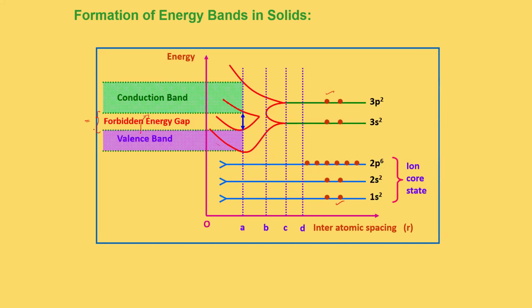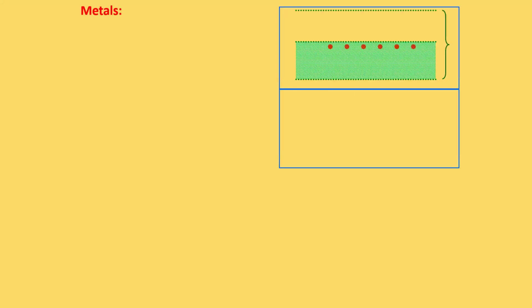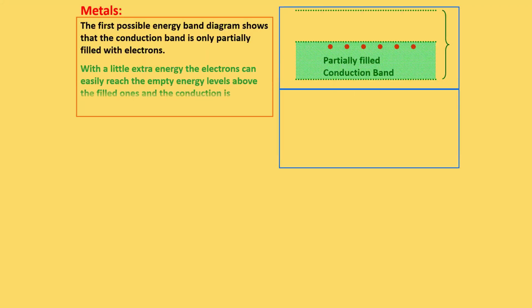If we do not give energy equal to the forbidden energy gap, the electrons will not move from the valence band to the conduction band, right? So basically, the formation of energy bands in a solid is because of the electron alignment in the shells. Now we are going to study the energy bands in metals, insulators, and semiconductors.